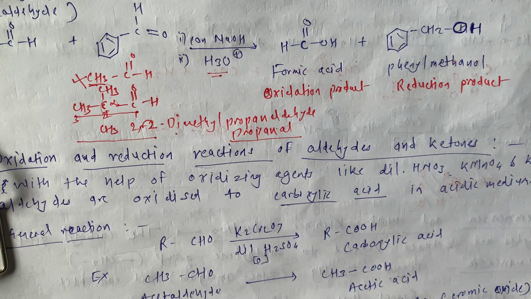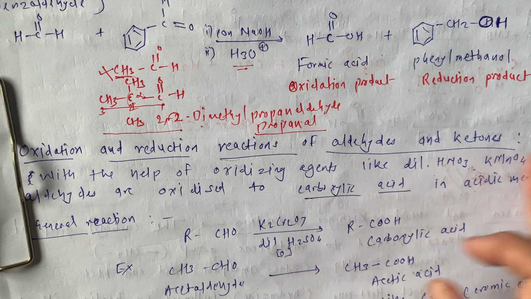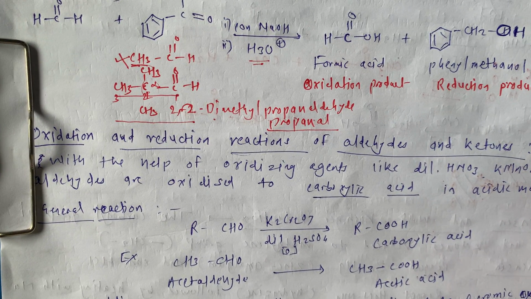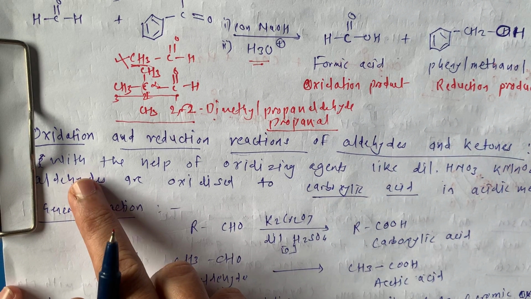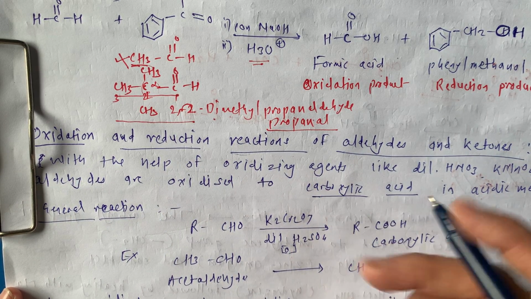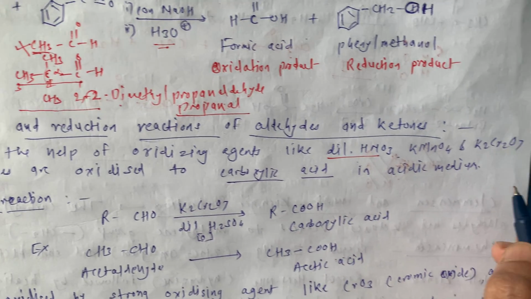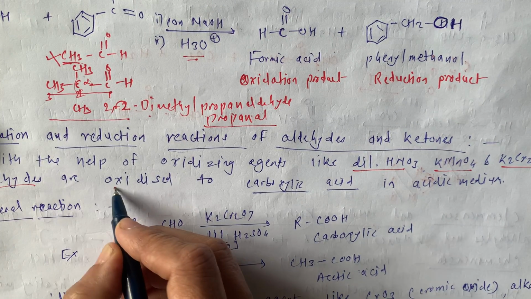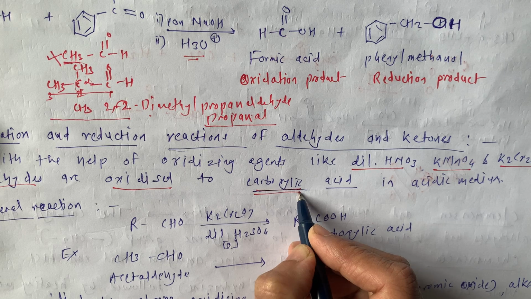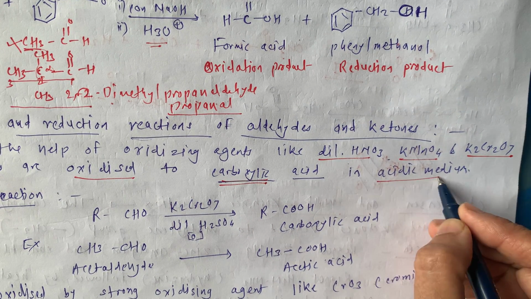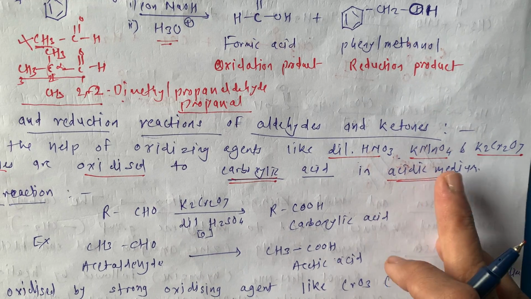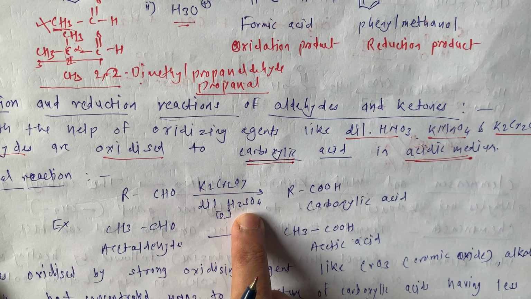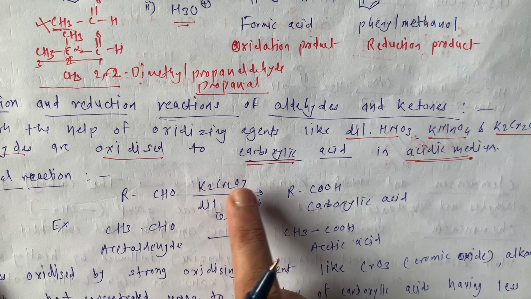Now the next topic is oxidation and reduction reactions of aldehydes and ketones. With the help of oxidizing agents like dilute HNO3, KMnO4 or K2Cr2O7, potassium dichromate, aldehydes are oxidized to carboxylic acid. And again here we need acidic medium. So for this acidic medium, in the reaction here it is given dilute H2SO4, and this is our oxidizing agent potassium dichromate.